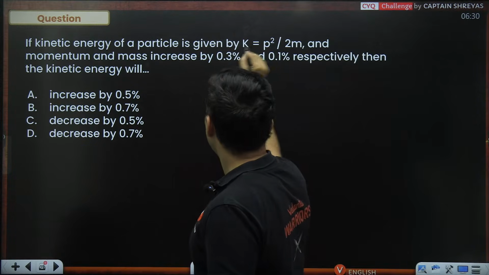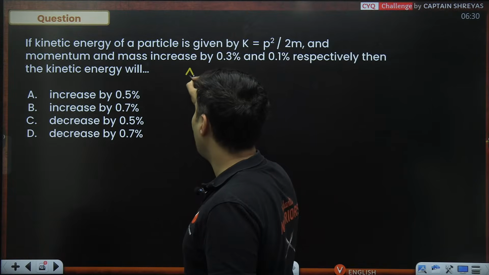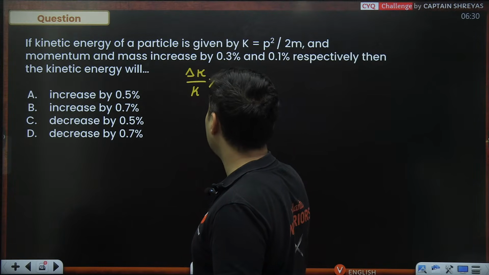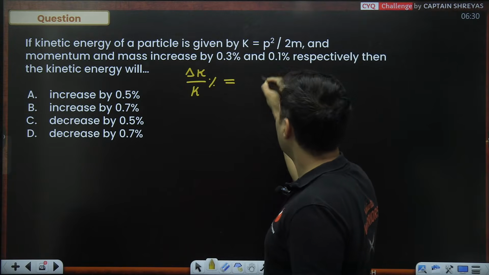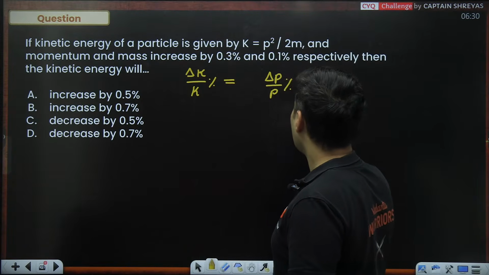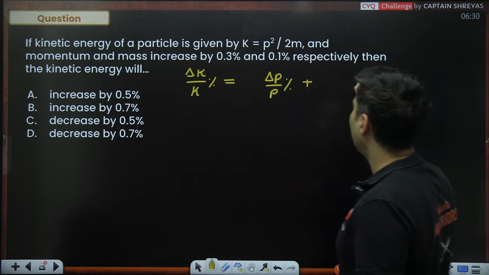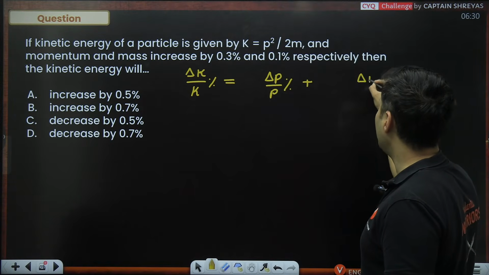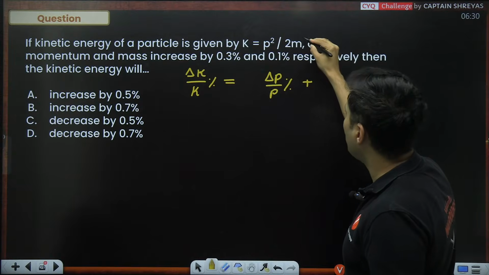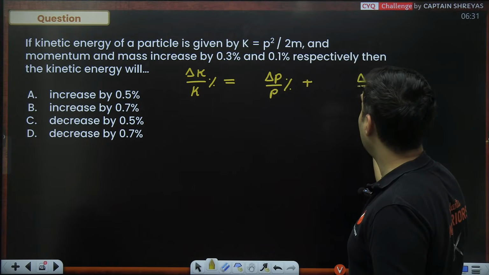Again, the kinetic energy formula is given. So if you ask me the relative change in the kinetic energy in percentage form, it will be the percentage change in the momentum. Then you also have the percentage change in the mass, but the power of mass is 1. So I will multiply nothing with it.